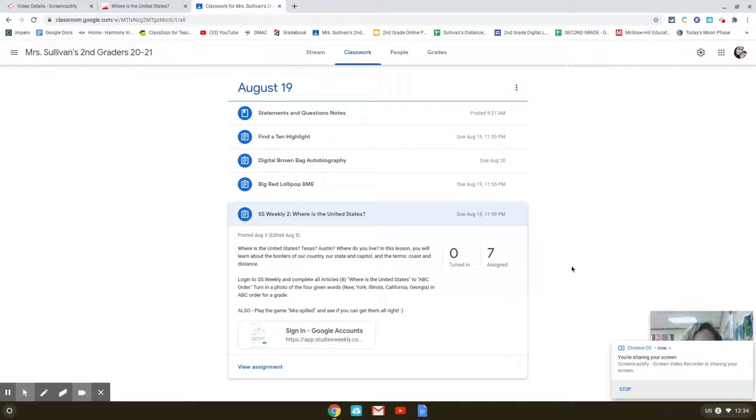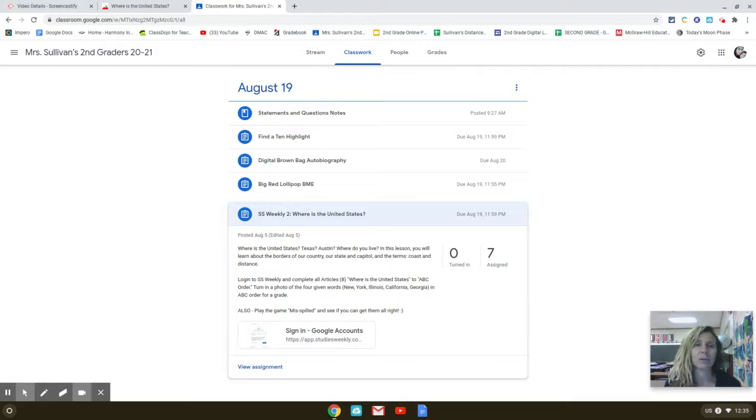All right, for today, August 19th, you will be working on Social Studies Weekly 2. And this is titled Where is the United States? So in this, you're going to learn where in the world is the United States? Where in the world is Texas? Where's Austin? Where do you live? You're going to learn about the borders of our country, our state and capital, and the terms coast and distance.